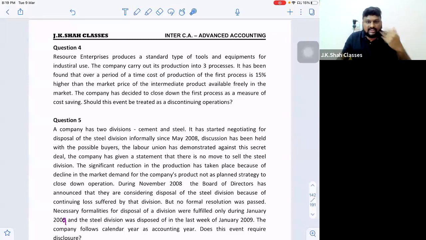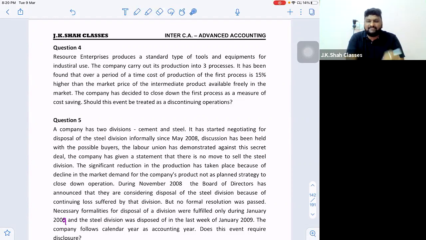Means after doing the first process, whatever output we are getting, that same type of output is also available in the market, and that is 15% cheaper. Means if you are manufacturing by doing the first process and 10 rupees is the cost, in the market you are getting the same product at 8.5. 15% cheaper in the market, and you are 15% higher. The company has decided to close down the first process as a measure of cost saving. Should this event be treated as a discontinuing operation?